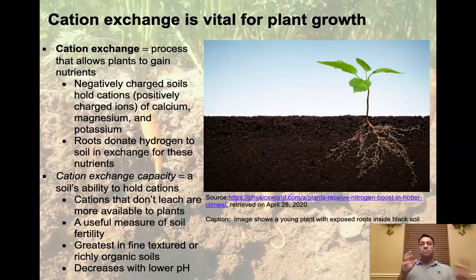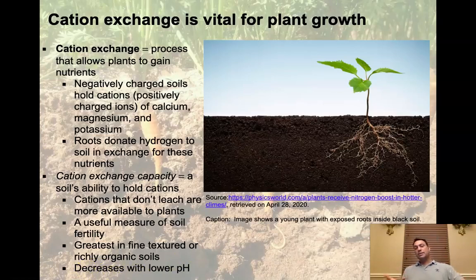So that leads us to an important concept called the cation exchange capacity. This is a soil's ability to hold cations. So cations that don't leach are more available to plants, if they're not washed out all the time. So that's actually where a lot of the humic and fulvic acid comes in. It helps prevent a lot of these things from moving out, and it holds it within the soil structure. It's also a useful measure of soil fertility. So it's greatest in fine textured or richly organic soils, but the cation exchange capacity decreases with lower pH.